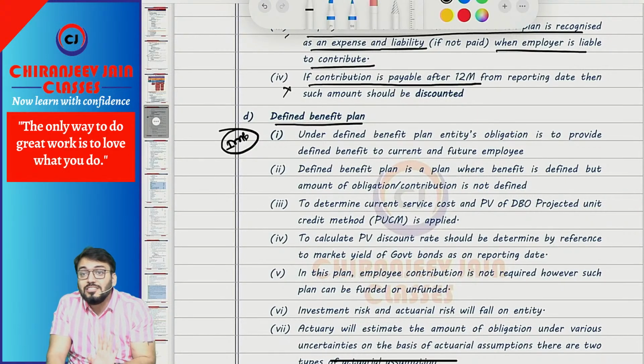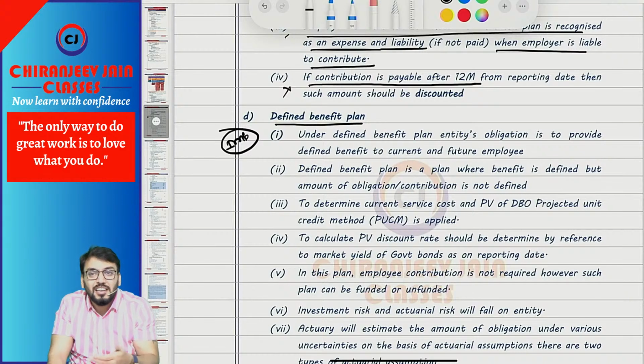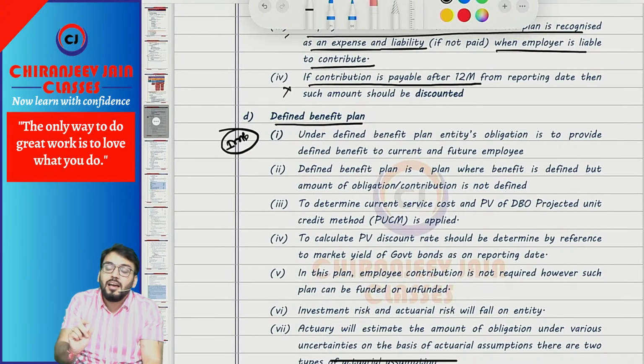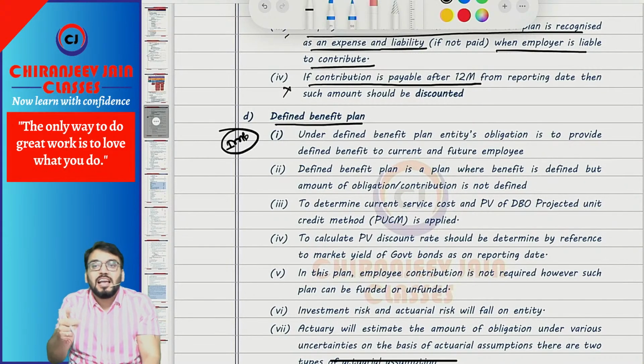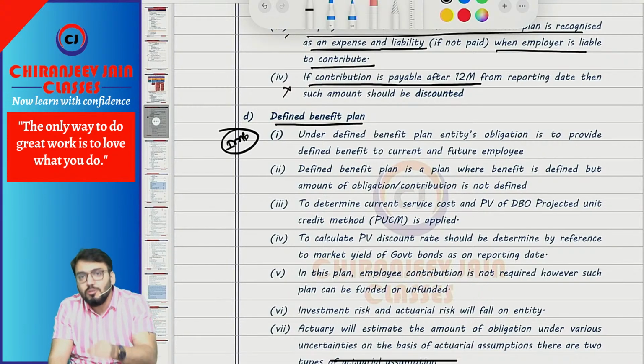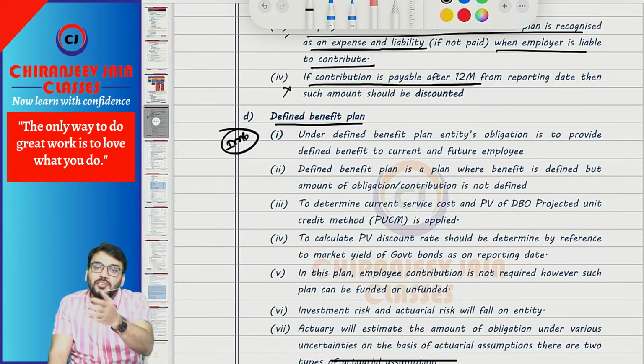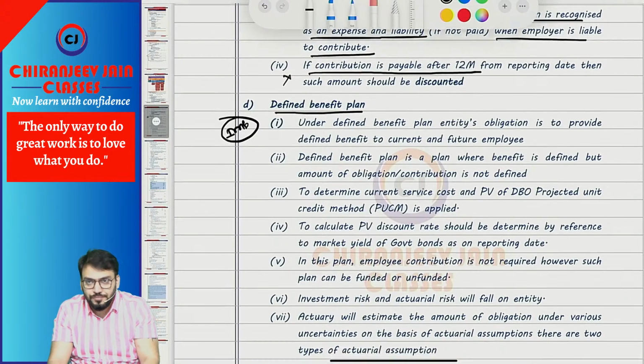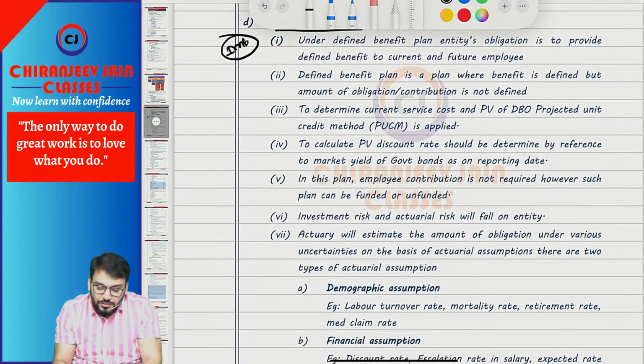Because a lot of uncertainties are involved, an estimation is required, and that estimation is done by an expert known as an actuary. The actuary will provide the amount which is payable after retirement, by way of their estimation. Understood? Correct. Understood this much?